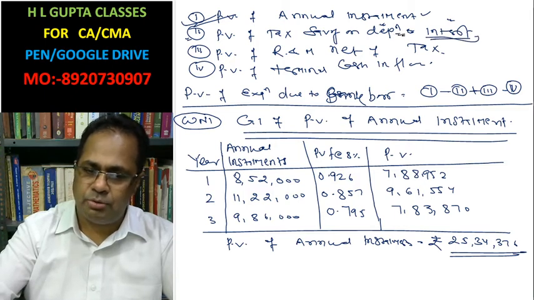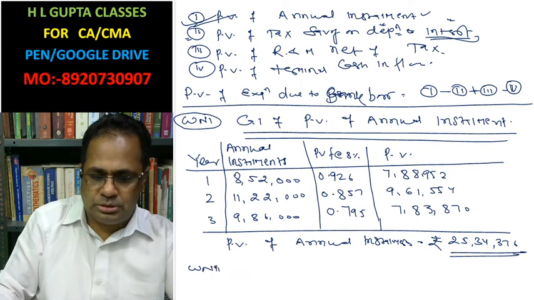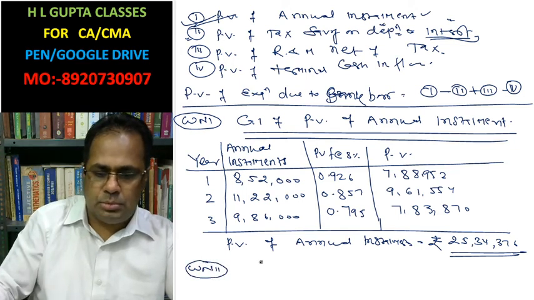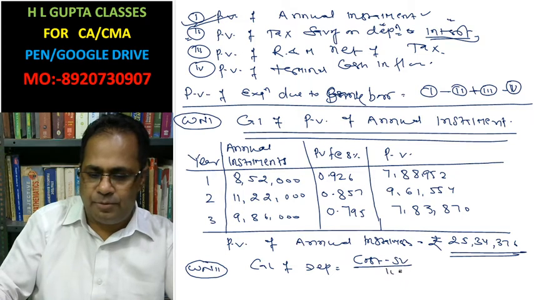Now we need to calculate depreciation. Working note second. Calculation of depreciation, that is cost minus scrap value over life.